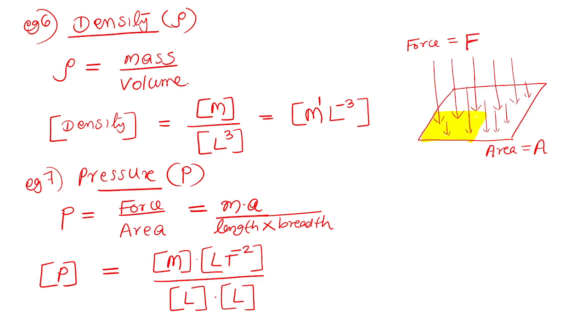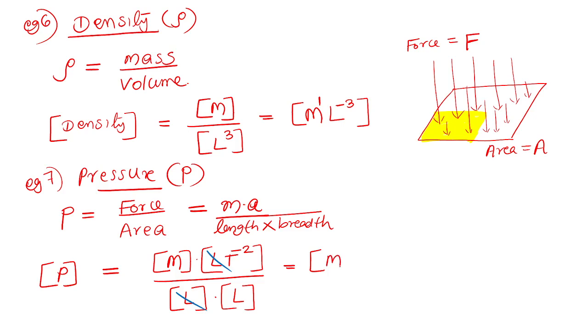You need not get confused with this bracket. Normally we write everything inside the bracket, okay? So if there is any same term in the numerator and denominator, you may cancel it. You need not worry about the bracket. This L and this L cancel. What is left?